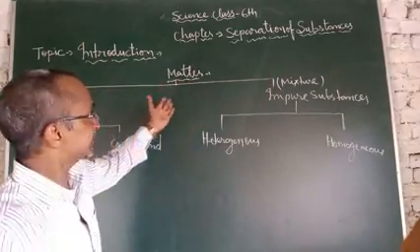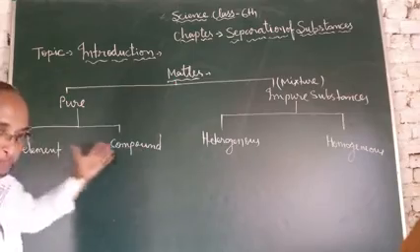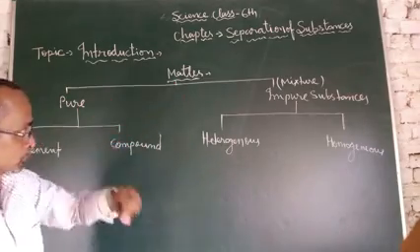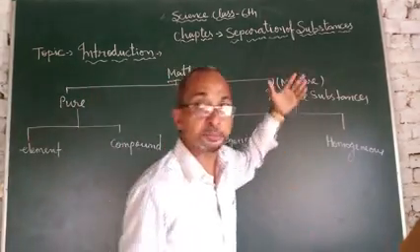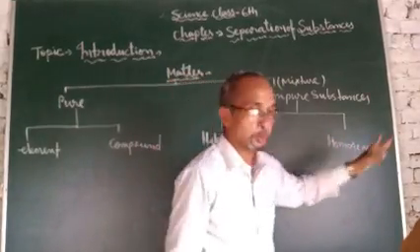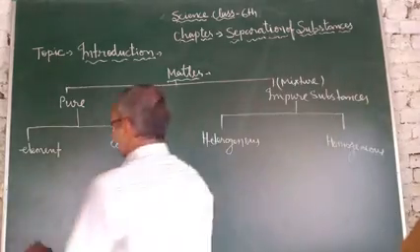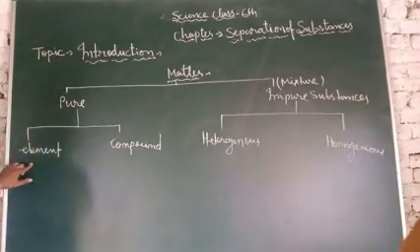Pure substances and mixture substances. Pure substances are classified into two types: elements and compounds. Impure substances are mixtures, classified into two types: heterogeneous and homogeneous. Now we will discuss them one by one in detail.